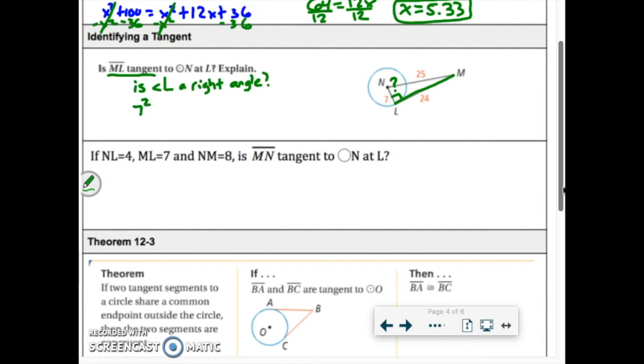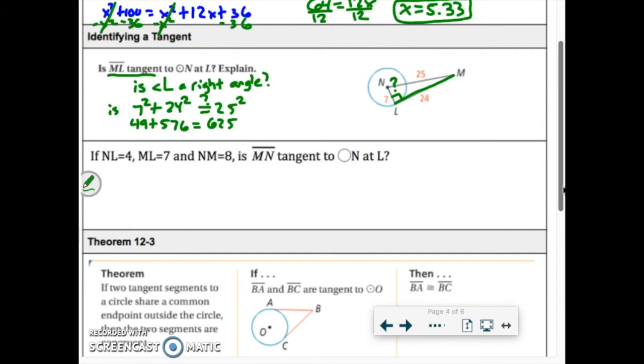Is 7 squared plus 24 squared equal to 25 squared? I usually just put a little question mark above the equal sign. Okay, that's what we're going to check. So 7 squared would give us 49. 24 squared is 576. 25 squared is 625.